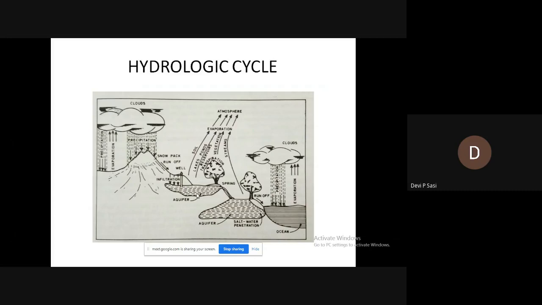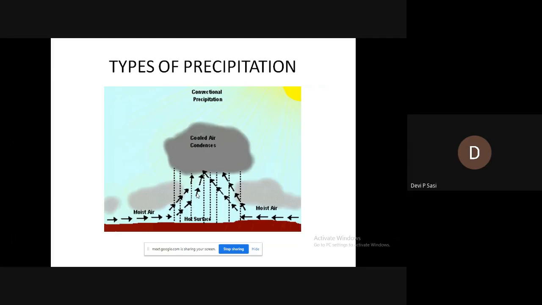It's a simple sketch showing it. Next is types of precipitation. We have to study different types of precipitation, and the first one is convective precipitation. Convective precipitation is most common in tropical regions.